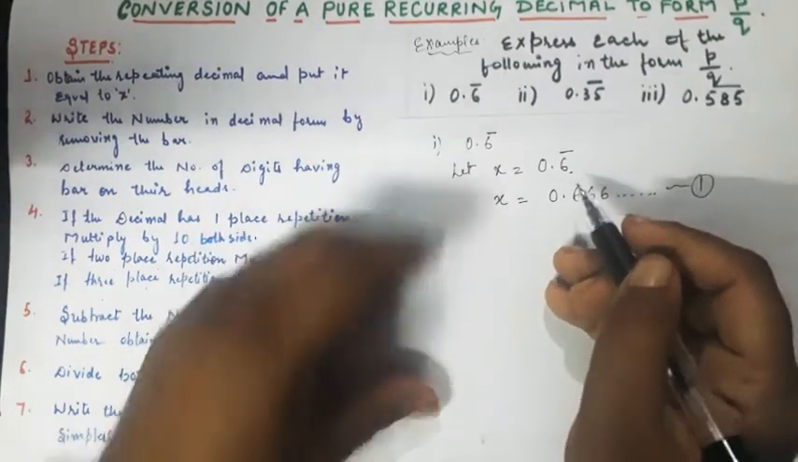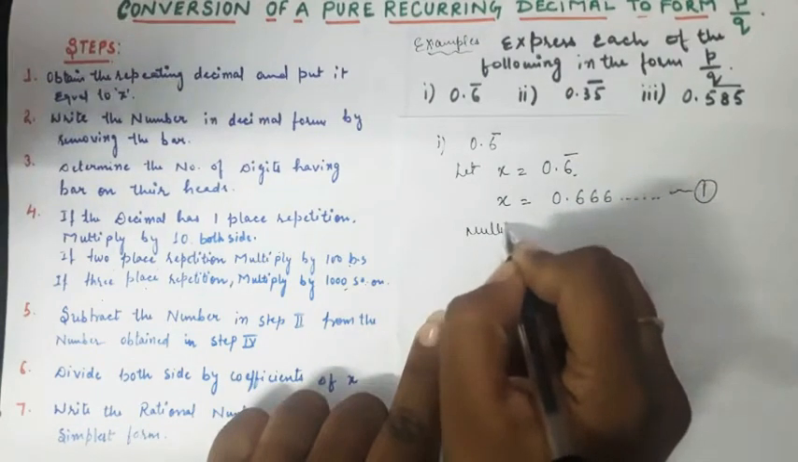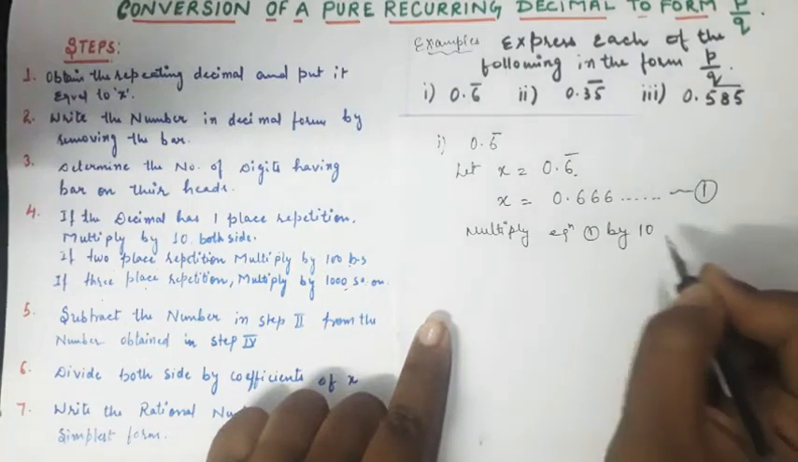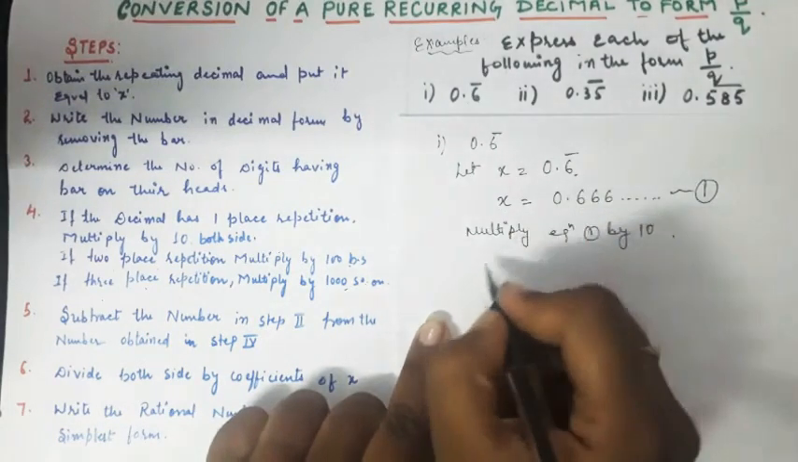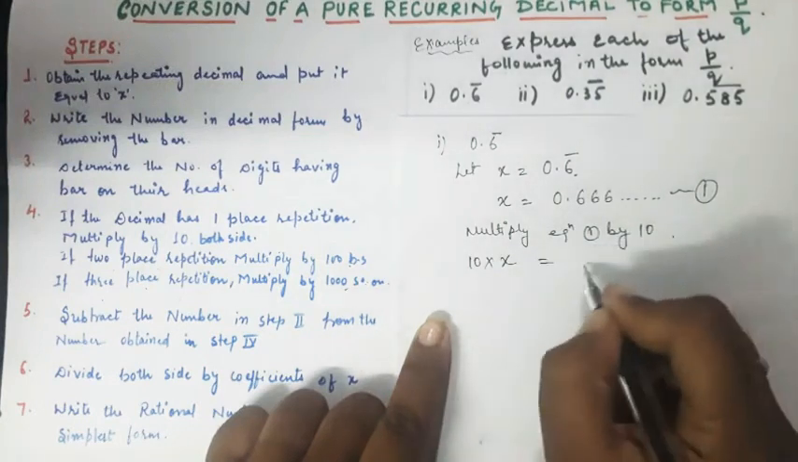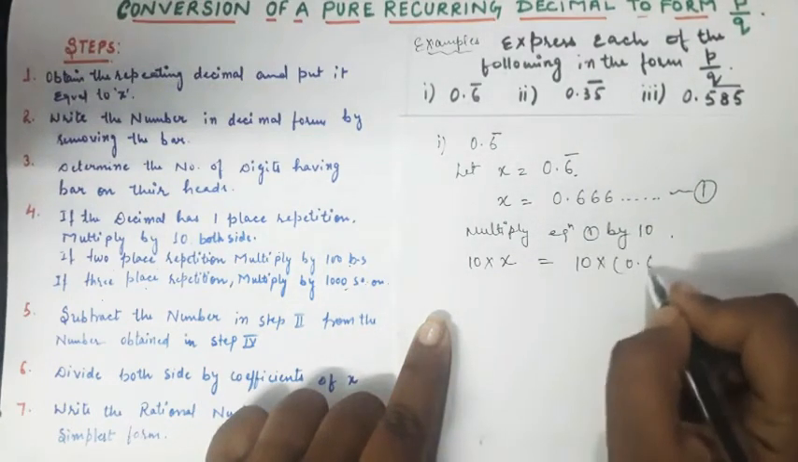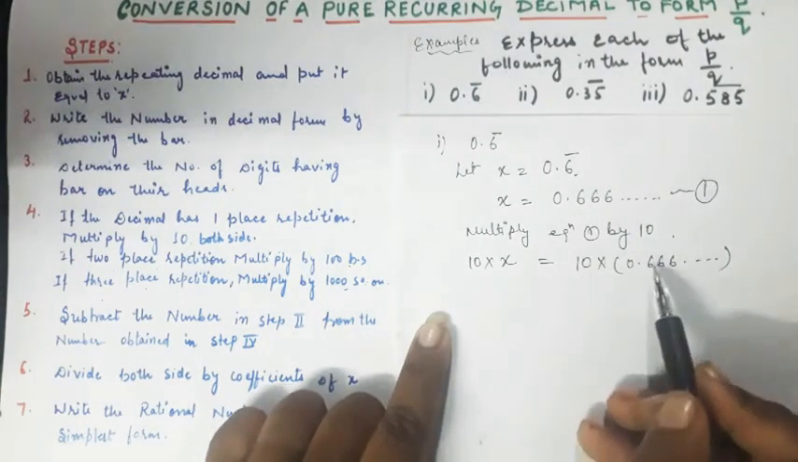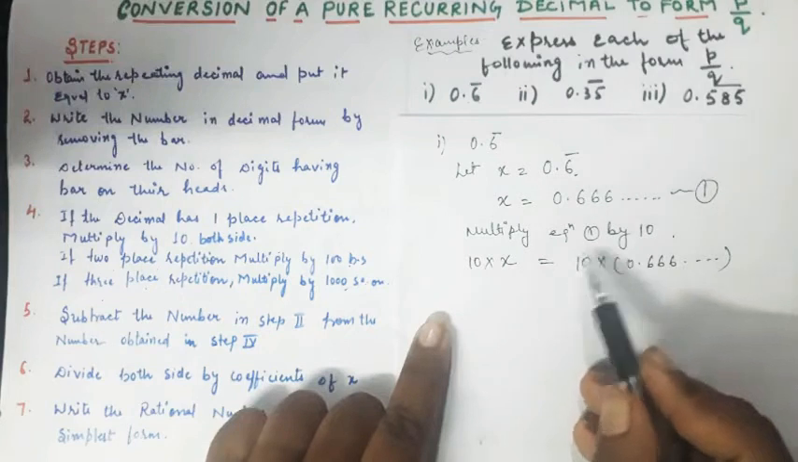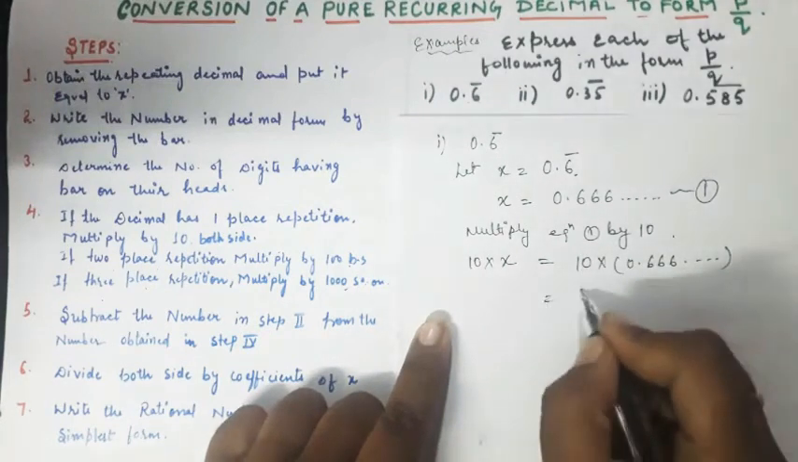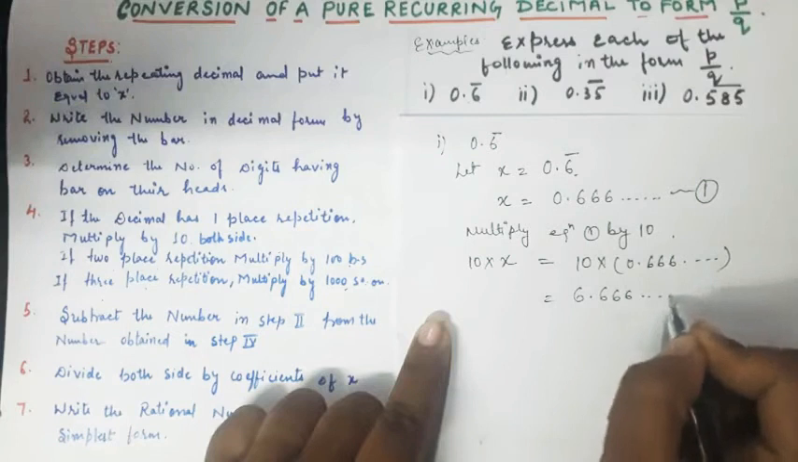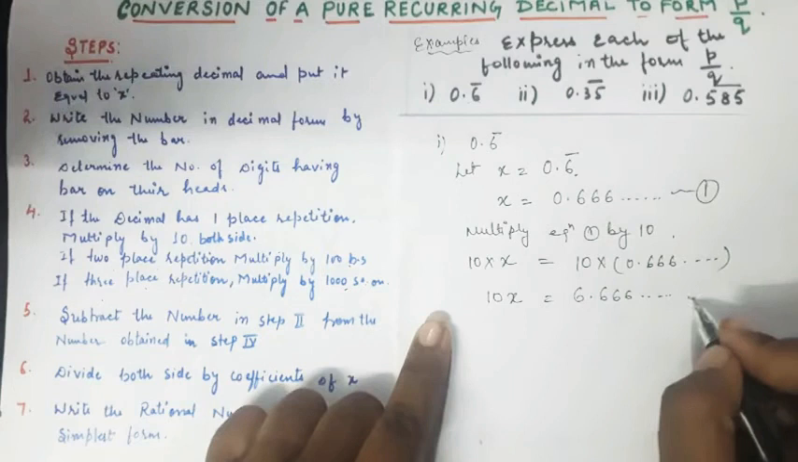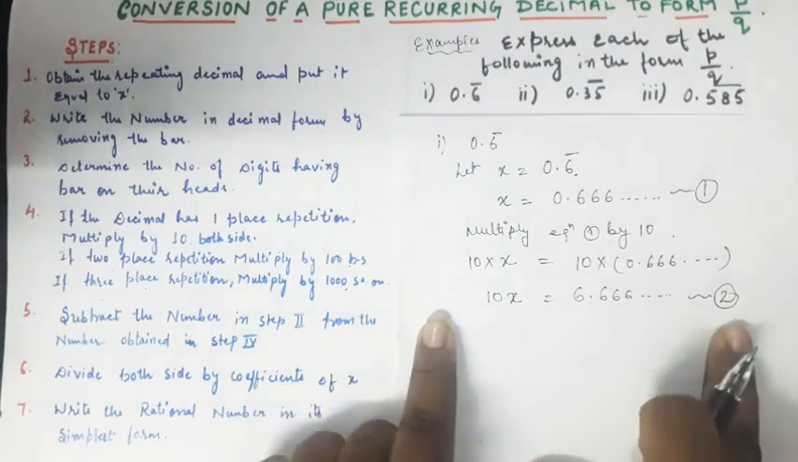Okay, so I can write here: multiply equation 1 by 10 throughout, right? So 10 into x is equal to 10 into 0.666 and so on. When I multiply by 10, one digit will move to the left side, so I get 6.66 and so on. Here I get 10x, and this I take as equation number 2.